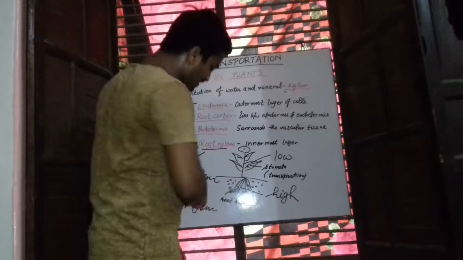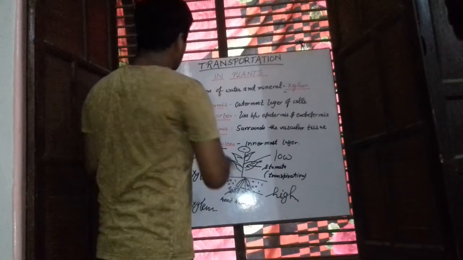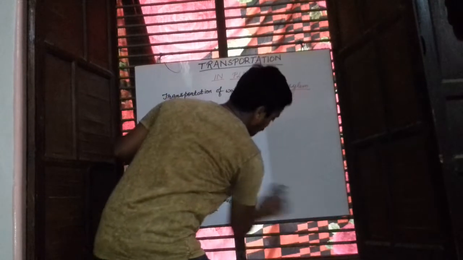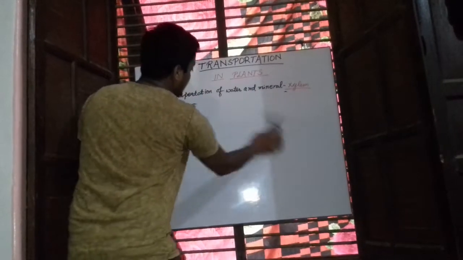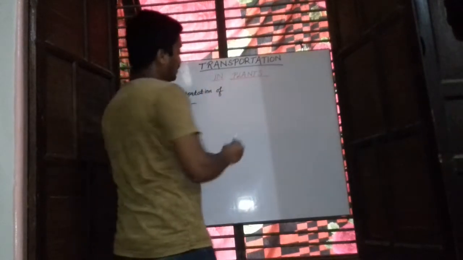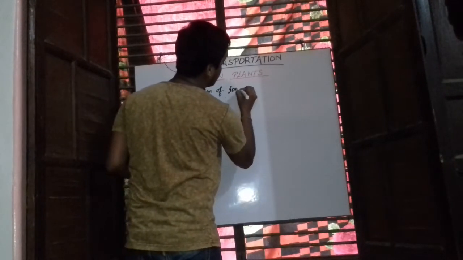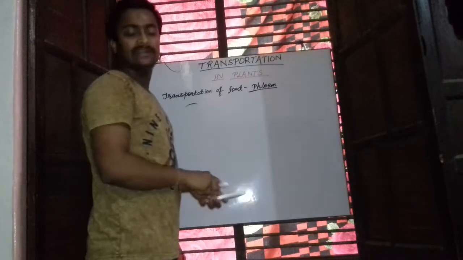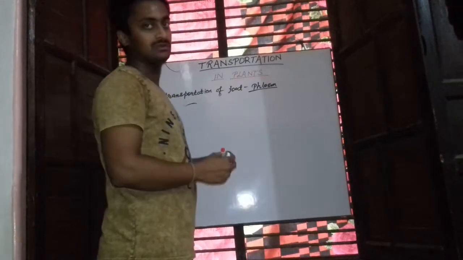Now we will be discussing how the transportation of food and hormones takes place in plants. The transport of food takes place with the help of one important conducting tissue, called the phloem tissue.